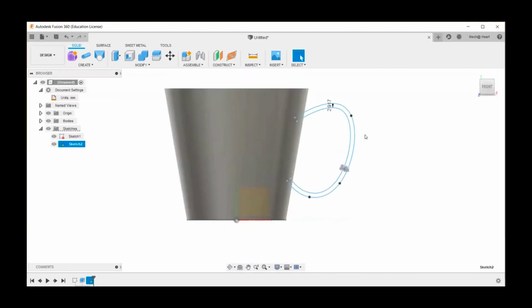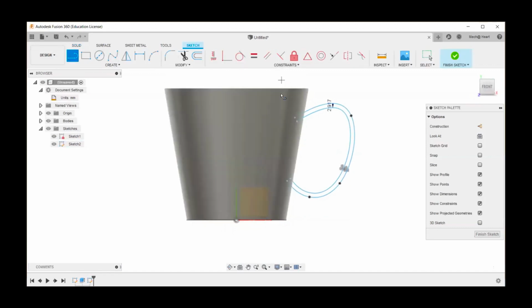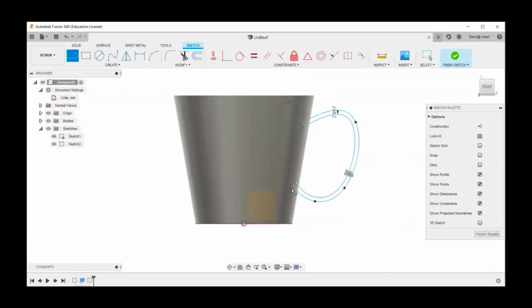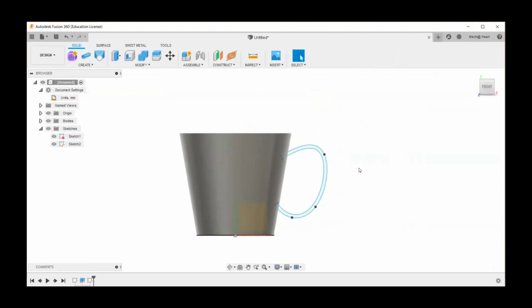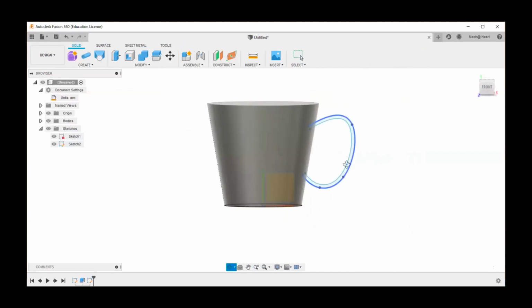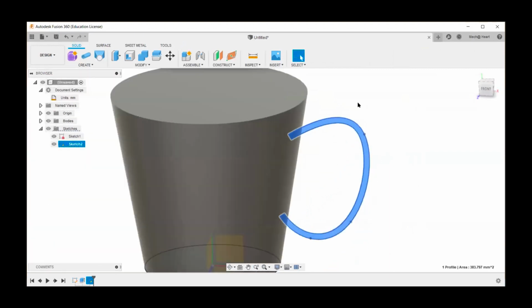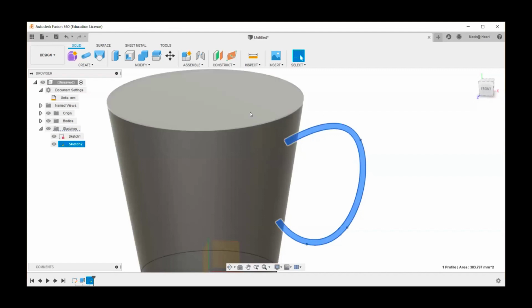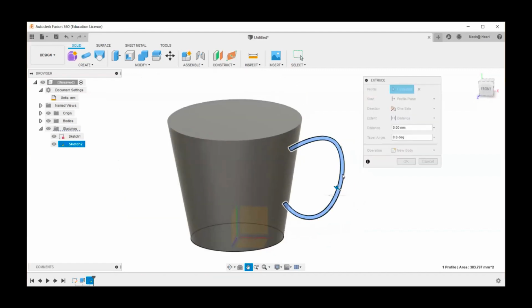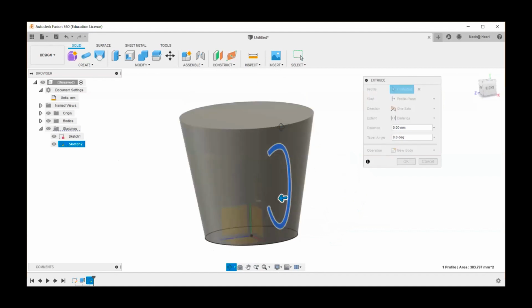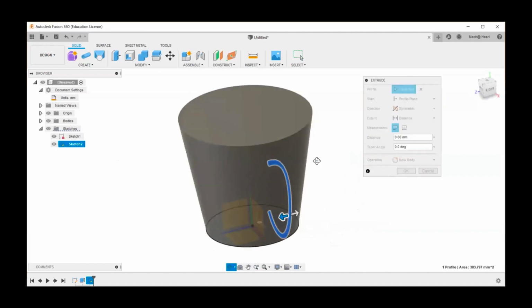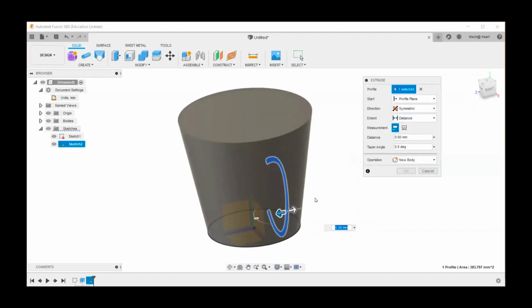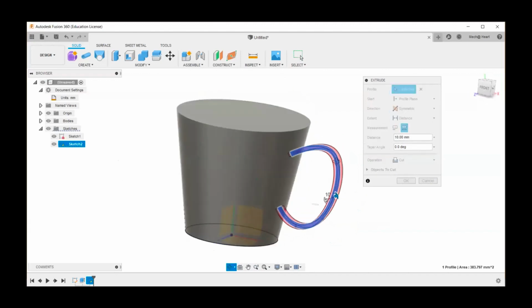So I'm going back to my handle and then here I'm going to close this, right? And then I'm going to click finish sketch. So I'm going to now go for the extrusion option. Now when I'm extruding, I do not want to extrude it to one side. I want to do it to both sides and symmetrically. So I'm selecting this from the dialog box and then here I want the whole length to be 10 mm. So that's how I've selected.